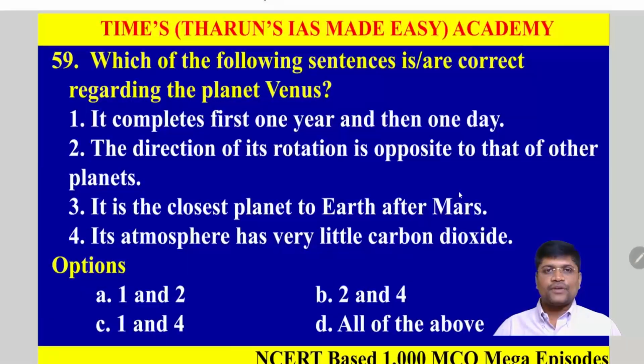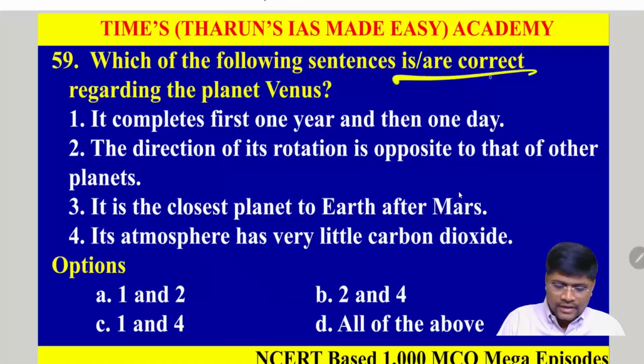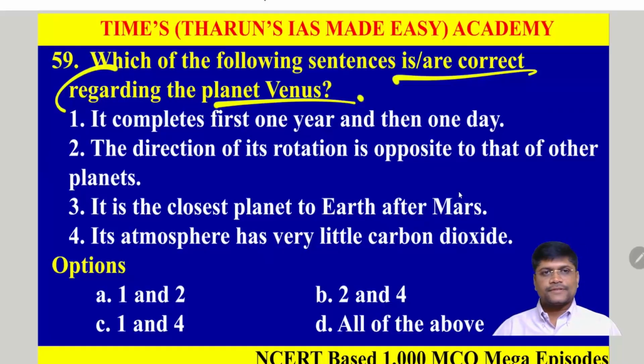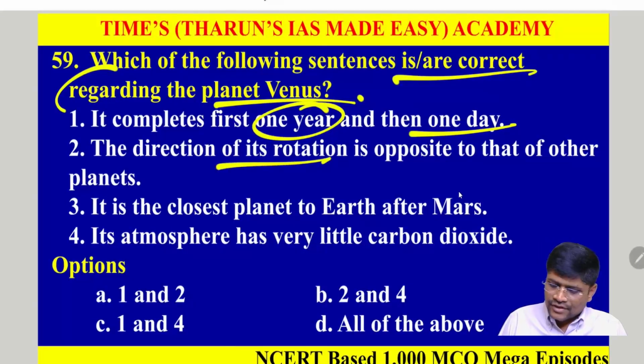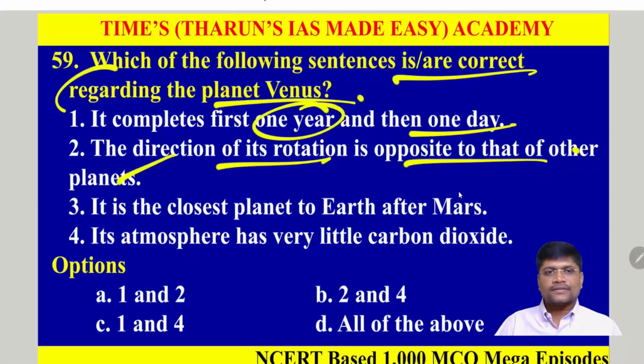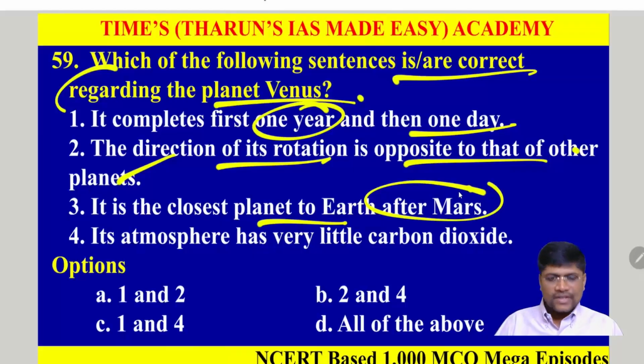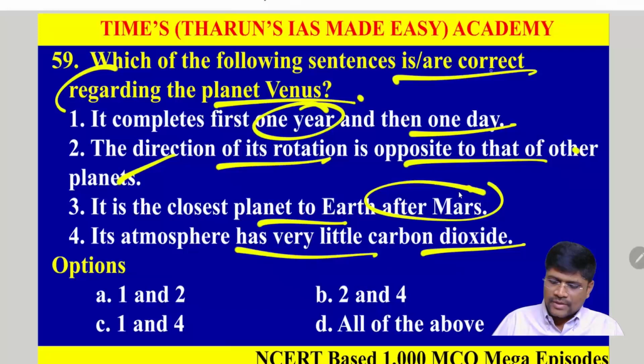Next question, number 59. Which of the following sentences is correct regarding the planet Venus? Option A: it completes first 1 year, then 1 day. Okay, it's a very peculiar planet. Next, the direction of its rotation is opposite to that of the other planets. Next, it is closest to planet Earth after Mars. Next, its atmosphere has very little carbon dioxide. So, the question is demanding the correct statement.